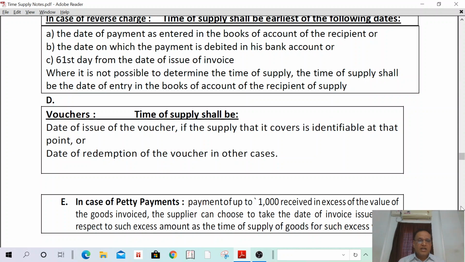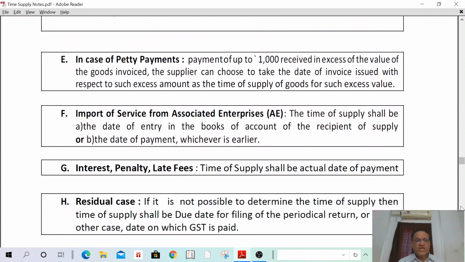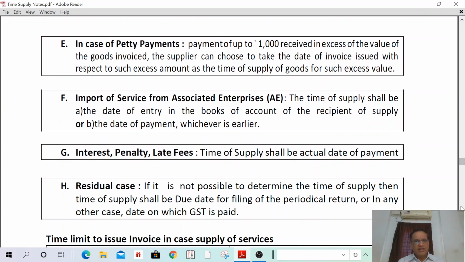In case of voucher, the same as supply of goods. I can read: date of issue of voucher if the supply is identifiable at that point, date of redemption of the voucher in other cases. It is the same as supply of goods. That's why I have not put much attention. In case of petty payments, same as supply of goods.